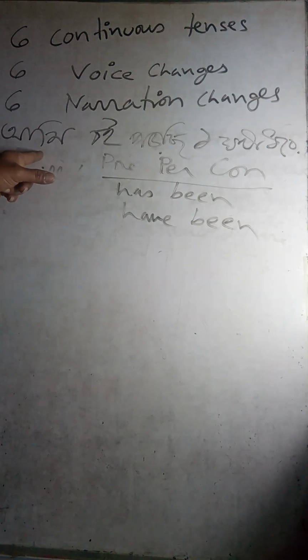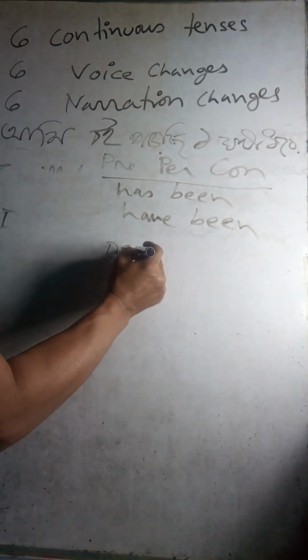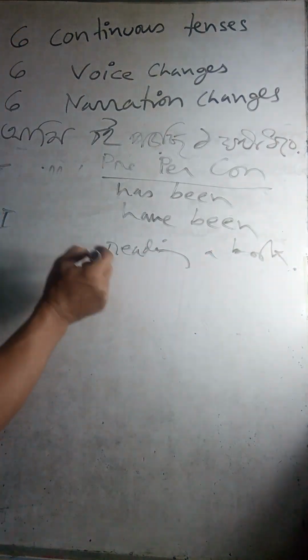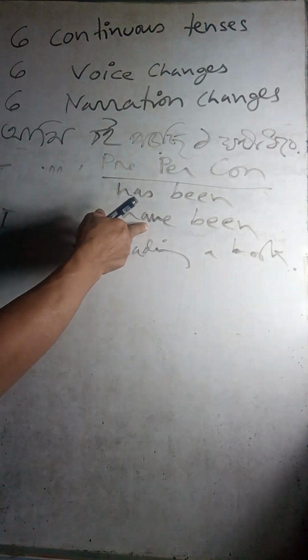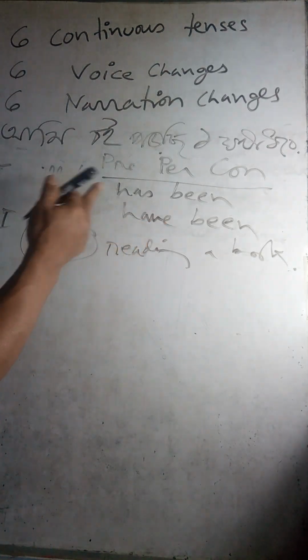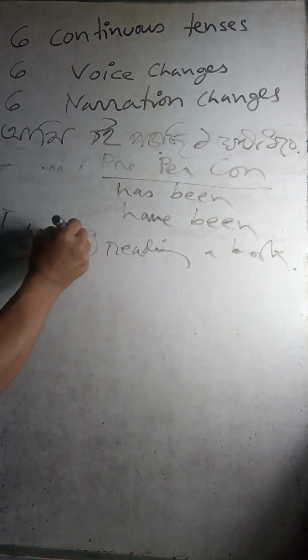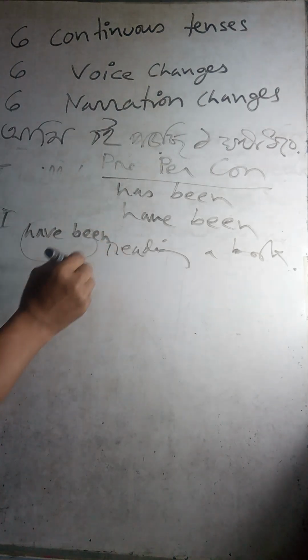So you come to this point, the same thing, I reading a book, the same thing, book. So here you will have I have been, he has been, you have been, like this. So I have been. Very easy.